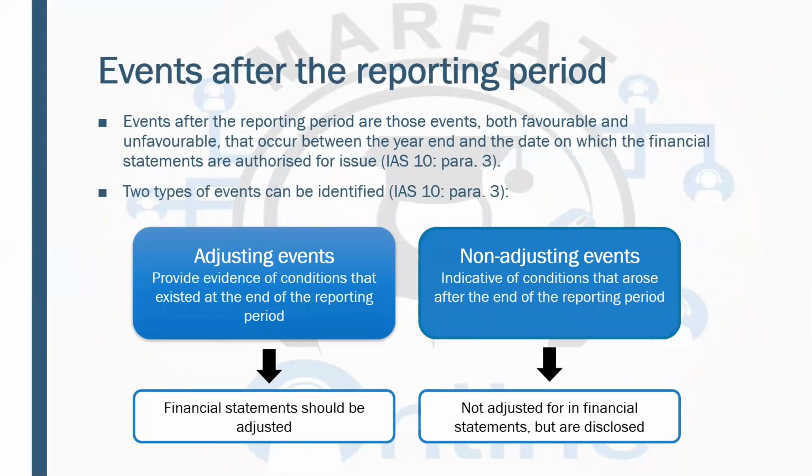So now IAS 10 describes two types of events: adjusting events and non-adjusting events. Now you have done this so many times in your F3 exam, F7 exam, and F8 exam. First of all, events after the reporting period are those events, both favorable and unfavorable. Now, what do we mean by events which are favorable or unfavorable?